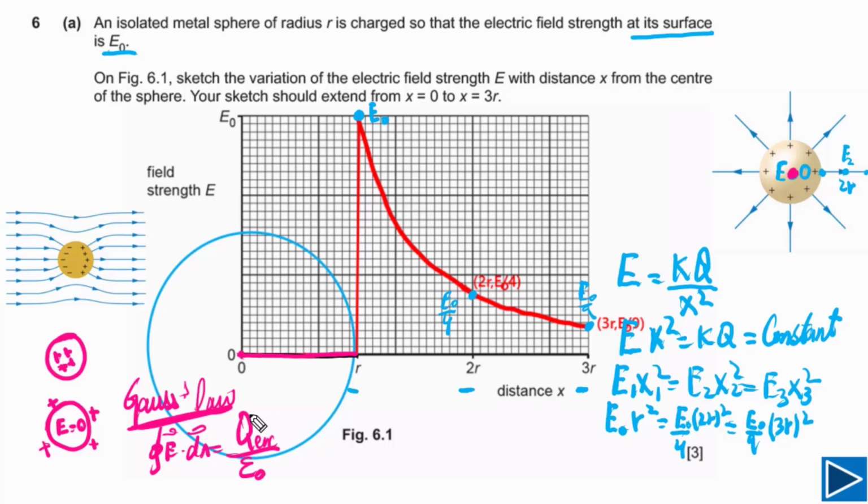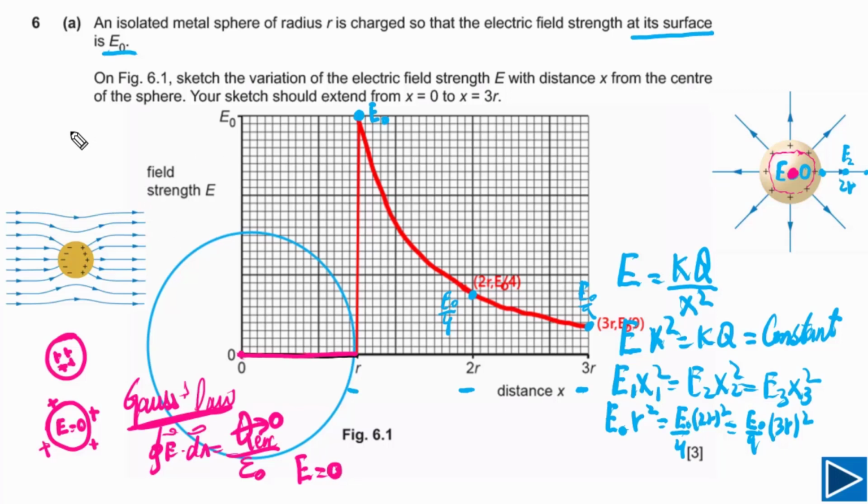Q enclosed is the charge inside the Gaussian surface. If we draw our Gaussian surface inside the metal sphere, there is no net charge enclosed inside this Gaussian surface, so Q is equal to 0. So if Q is equal to 0, it means electric field is equal to 0. So this is the mathematical proof of why electric field inside metal sphere is 0.